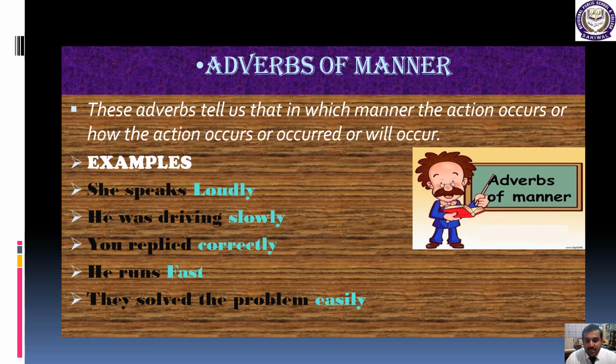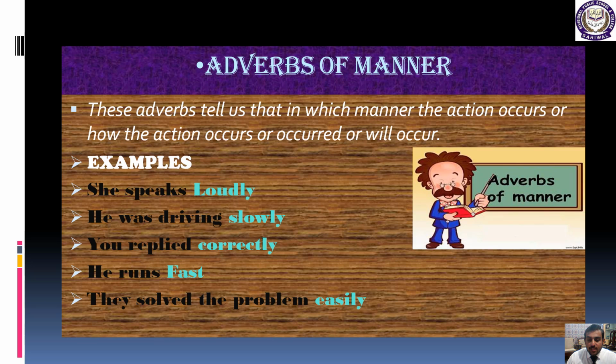After that, the next sentence, students: he was driving slowly. Now I hope you can easily understand this sentence. How was he driving? He was driving slowly. Again, the highlighted word slowly is describing the whole sentence, in what manner he was driving. So he was driving slowly. Again, in this sentence, manner is showing in a simple way how he was driving. Got my point?